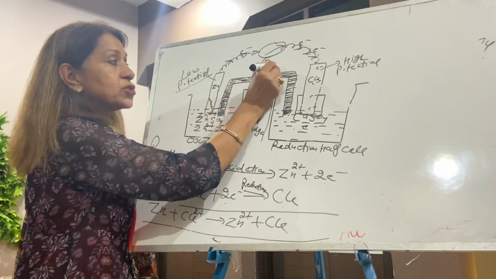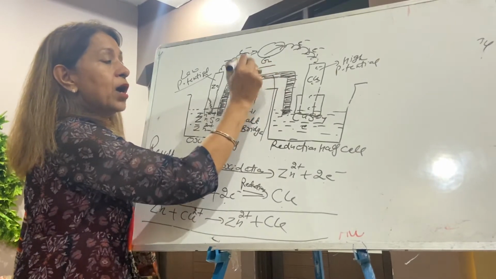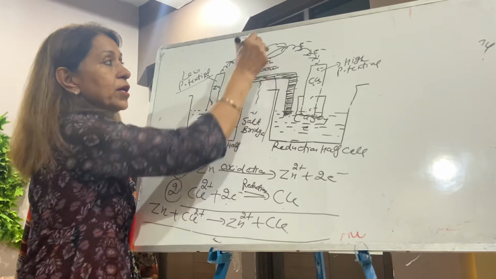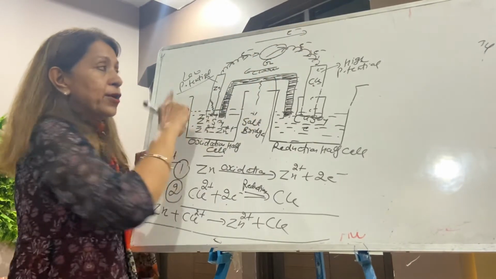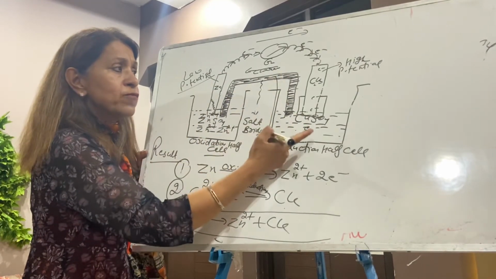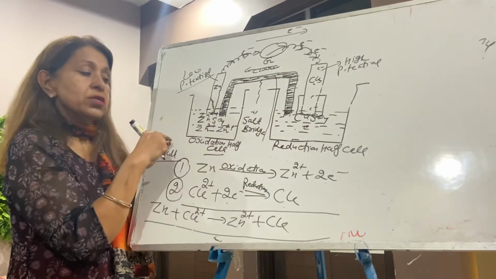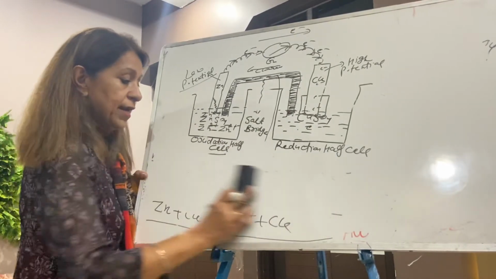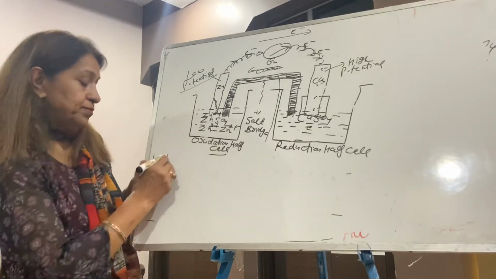So current starts flowing from high potential to low potential. Write down: electrons move from the zinc plate to the copper plate, and current moves from the copper plate to the zinc plate.